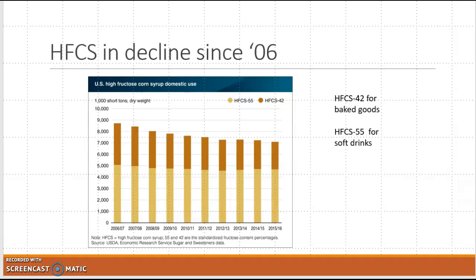And it doesn't signal satiety, so people may not necessarily stop eating when they already had plenty of sugar. So that's one of the concerns for high fructose corn syrup, or fructose in particular. But as you can tell, the high fructose corn syrup is not that different. There's a 42 and there's a 55. There's different levels of fructose in these different syrups depending if it's used for baked goods or soft drinks. So that's one of the things you'll see in the literature.